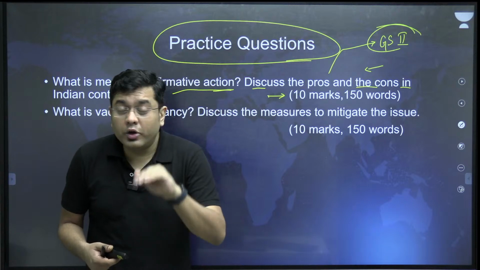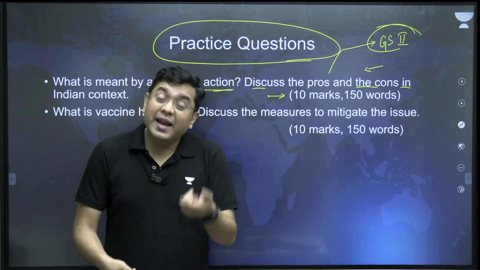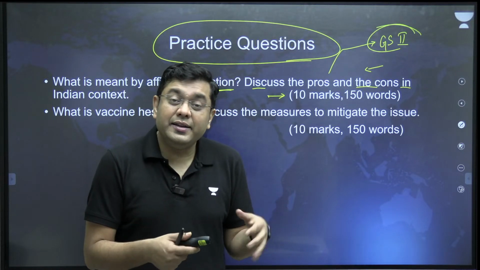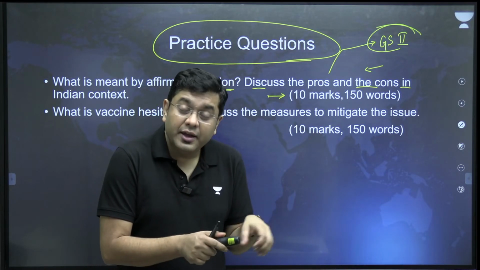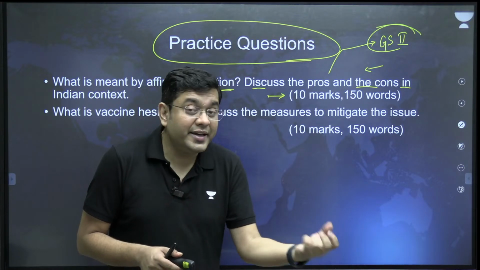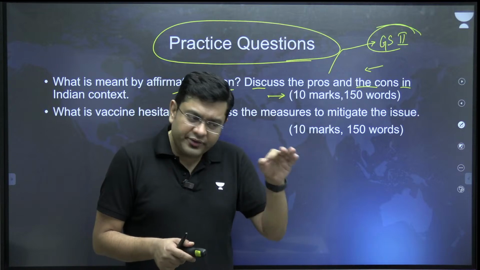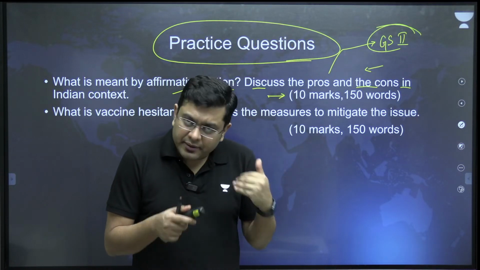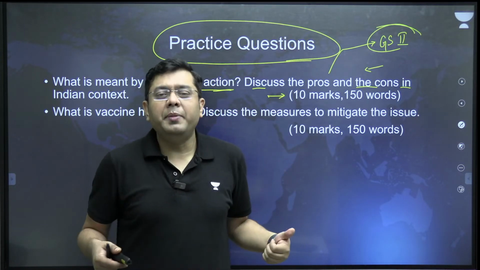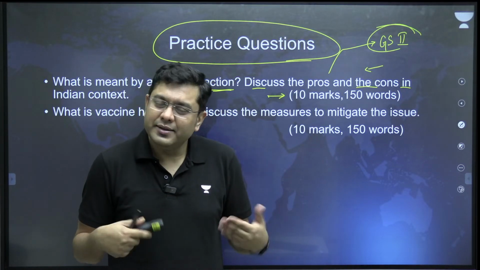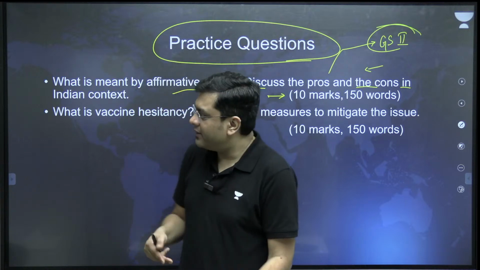What, however, can be concentrated upon is analysis of the subclasses within these and understanding the demographic detail to see whether the benefit is reaching the ground level or not. If these nooks and corners are taken care of, the day is not far when affirmative action would no longer be needed in any context. That is how you can summarize the answer.